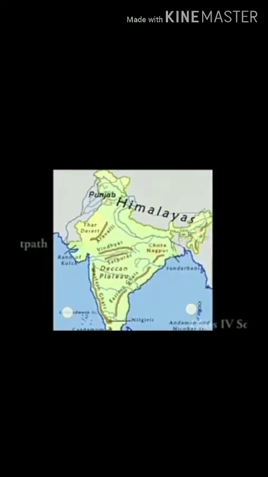Students, you can see this map, and at the top you can see Punjab. This great stretch of flat and level land extends from Punjab in the west to Assam in the east.